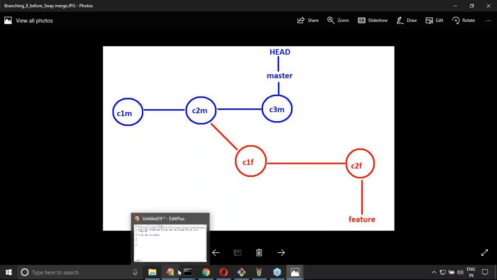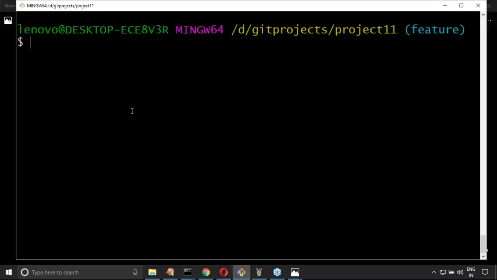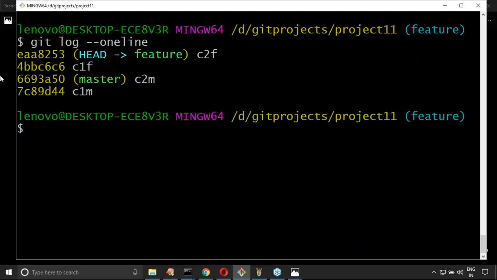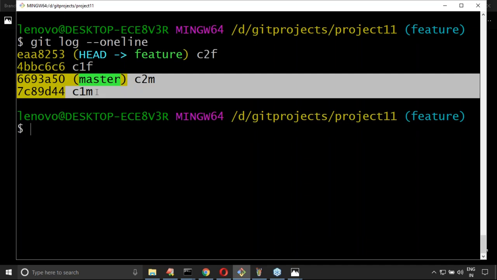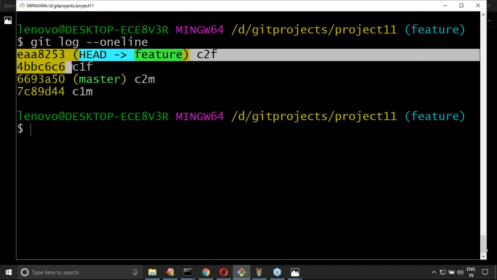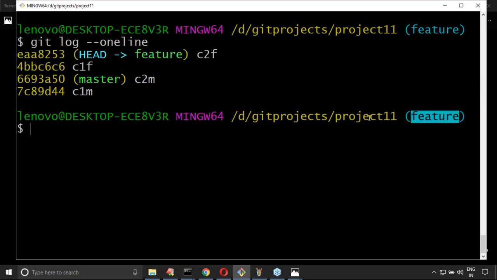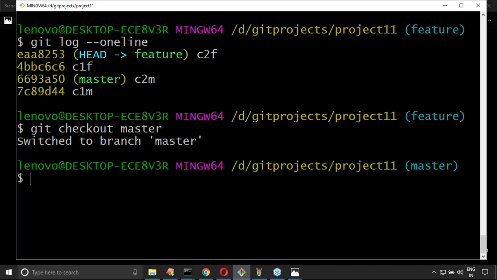Now let me cross check what I'm trying to do. git log --oneline: four commits are there. These two commits from the parent branch are related to the child. Currently you are in the feature branch. Let me check out to master. git checkout master. Switched to branch master.